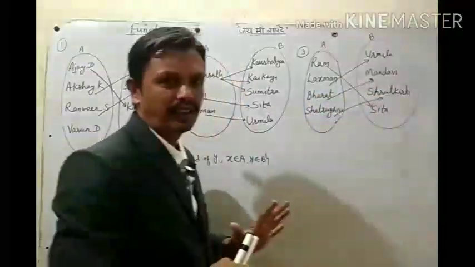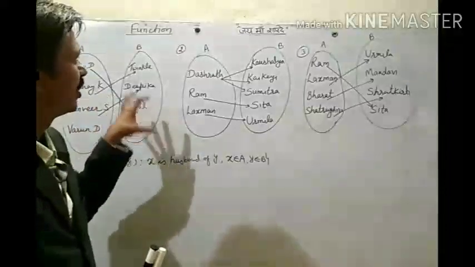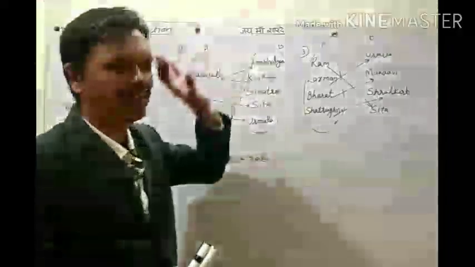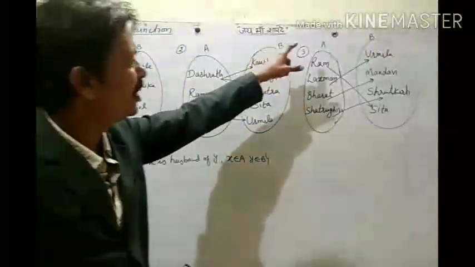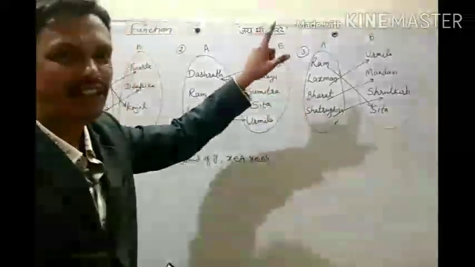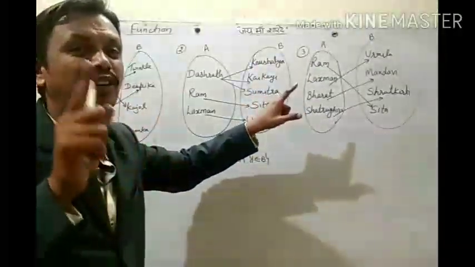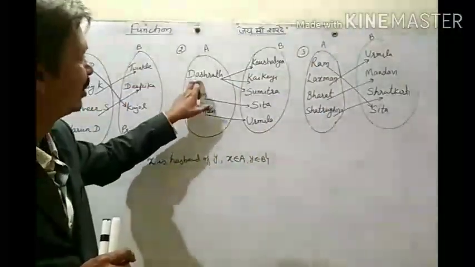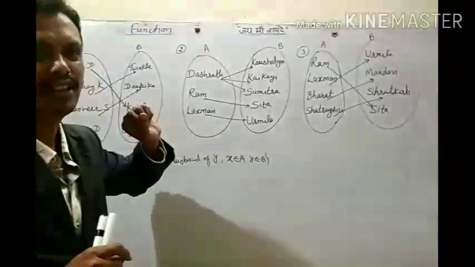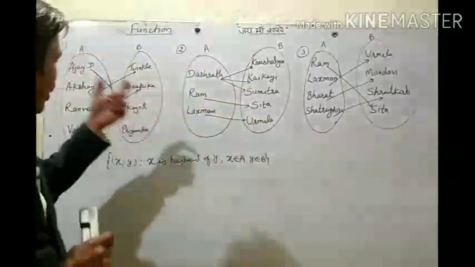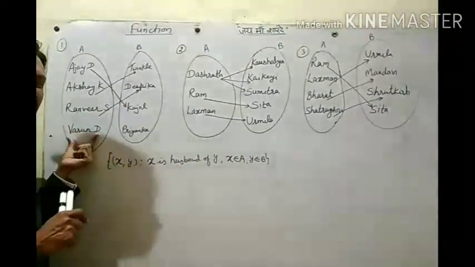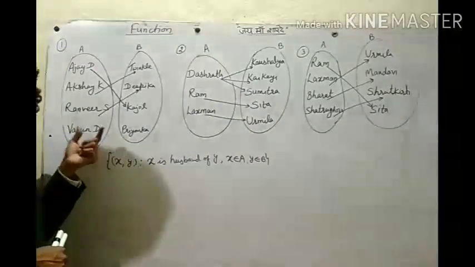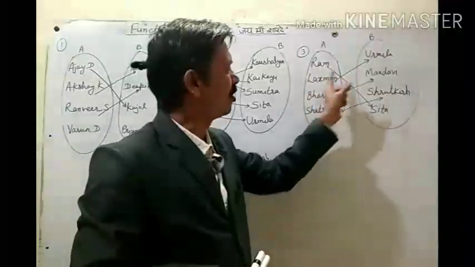So if we define a function, what is it? A relation from set A to set B in such a manner that every element of set A should have one and only one image. All elements have images here, but this element has 3 images, so that's why it is not a function. Here, one element in set A has no image, that's why it is not a function. Here, all elements of set A have only 1 image.